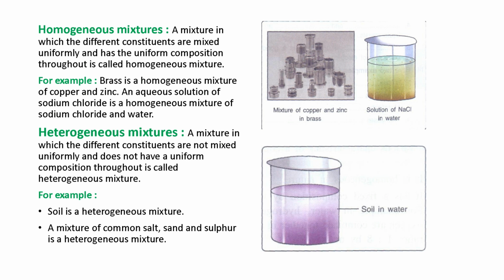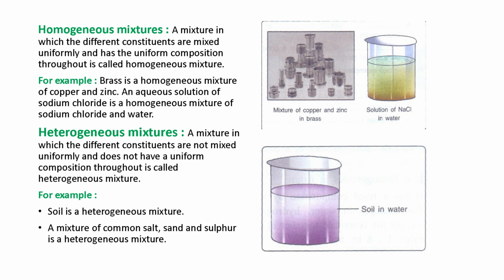For example, brass is a homogeneous mixture of copper and zinc. We all know brass is an alloy, and brass is a homogeneous mixture of copper and zinc. An aqueous solution of sodium chloride is a homogeneous mixture of sodium chloride and water because it has a uniform composition. So a homogeneous mixture has a uniform composition throughout.